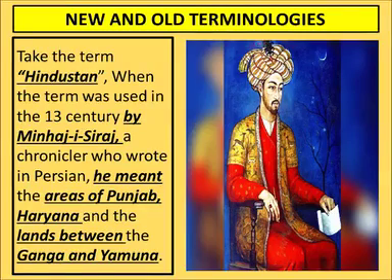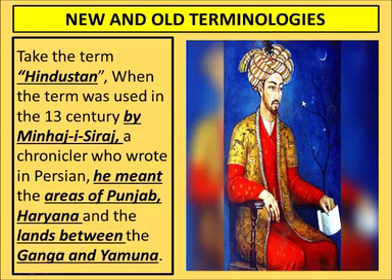New and old terminologies. Terminologies means terms or words. Take the term Hindustan. This term was used by Minhaj Siraj in the 13th century. 13th century means 1201 to 1300.